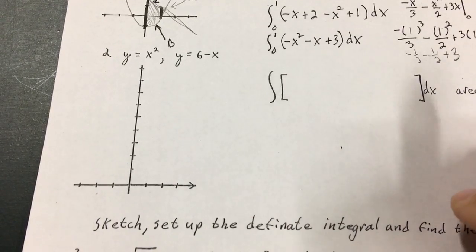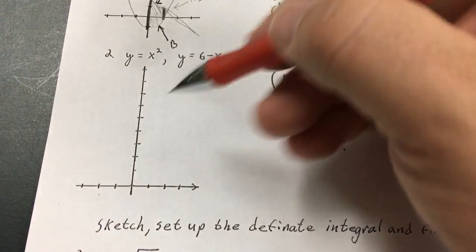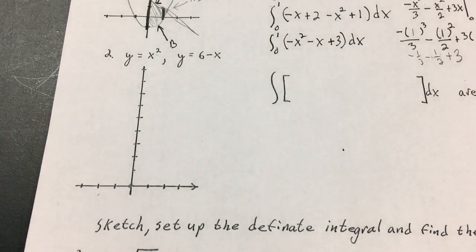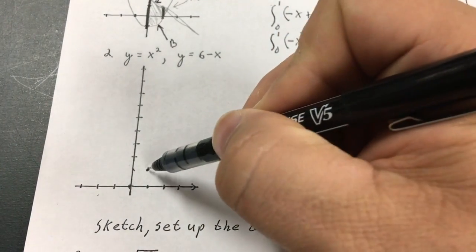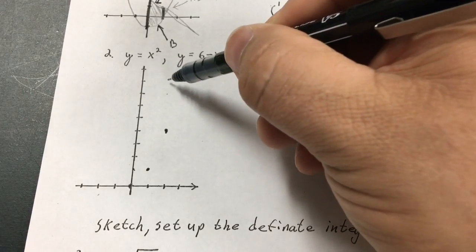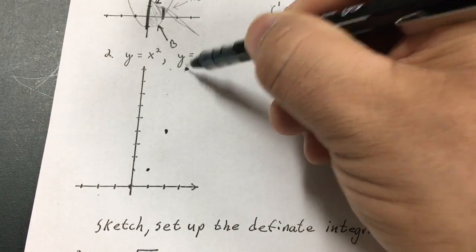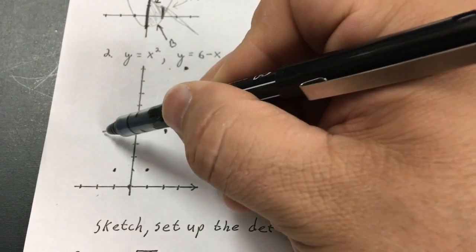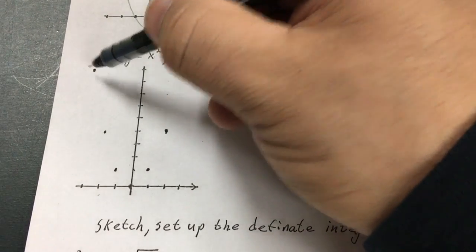I want to find the area between these two regions. So I have x squared that starts at 0, 0. And that means I'm going to go from 0, 0, up 1 over 1. Up 1, 2, 3 over 1. Up 1, 2, 3, 4, 5 over 1. Up 1 over 1. Up 3 over 1. Up 5 over 1.